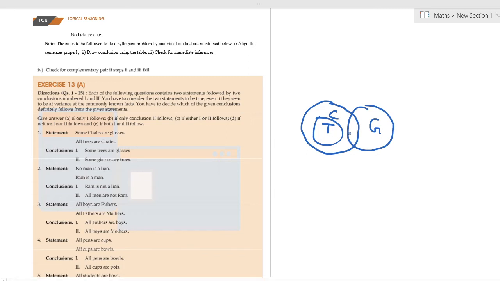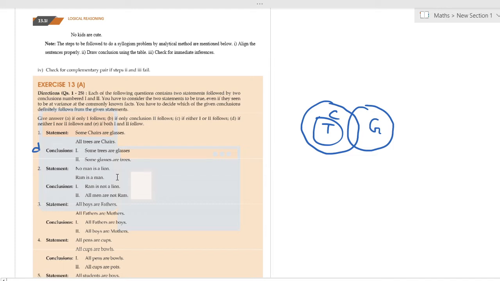So we cannot conclude that. Some glasses are trees. Obviously, they did not give any information regarding glasses and trees. We cannot conclude that. It might be a possibility, but we cannot conclude right away. So 1 and 2 both are wrong. So if both are wrong, what is the option we have? It is D. So option is D.